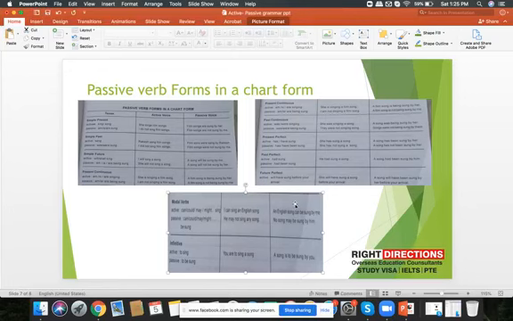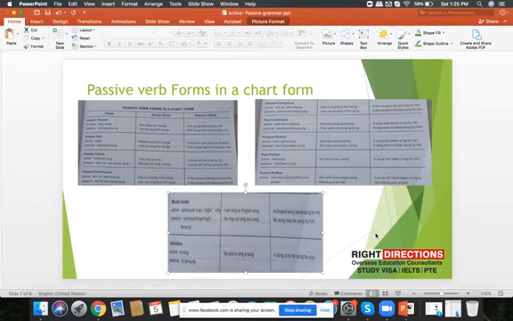And in the reading module, grammar is a prerequisite. If you are well versed in grammar, you are definitely going to crack each and every answer that is somehow made difficult for people, because we people are not that much into voice, into active and passive sentences.